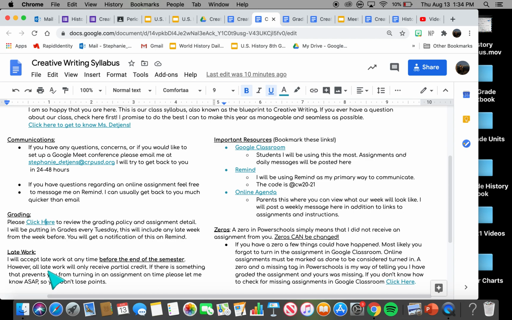It just means that I want to get your attention, and if you don't do it, it will stay a 0. If you do not know how to check for missing assignments, there's a little button right here that says click here. It takes you to a video that shows you how to check missing assignments in Google Classroom.